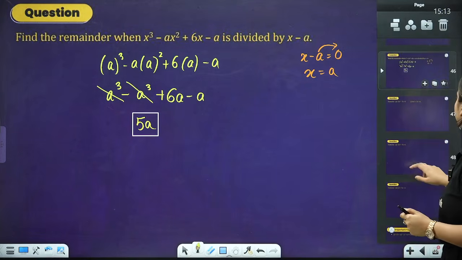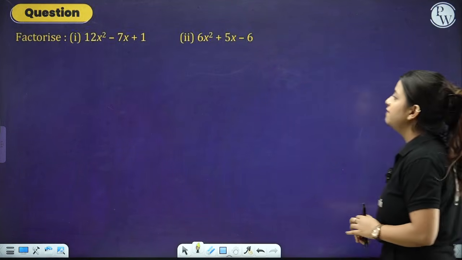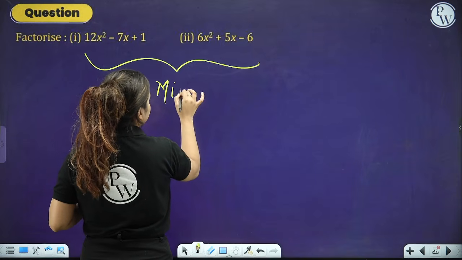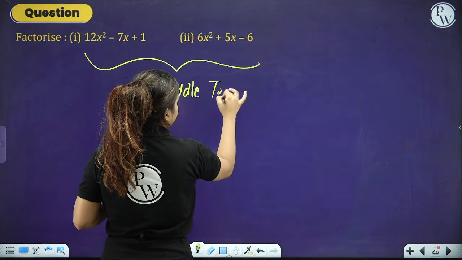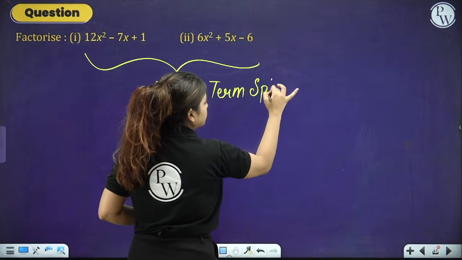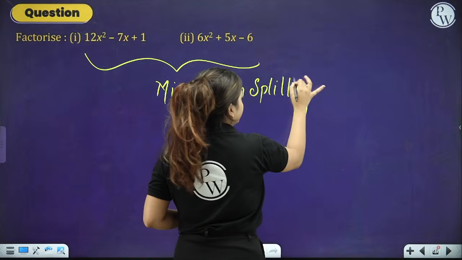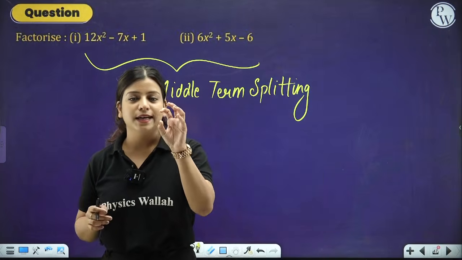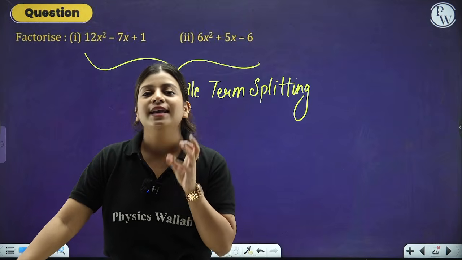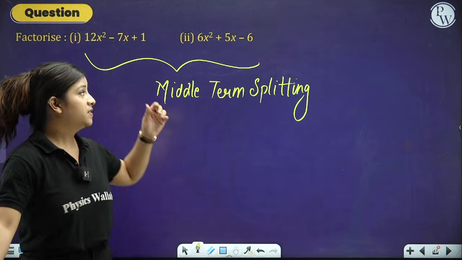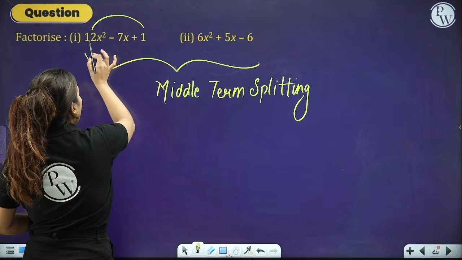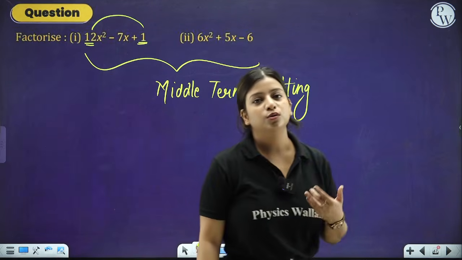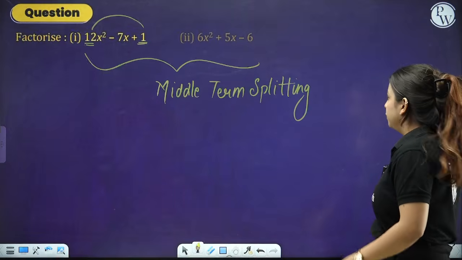Now let's move forward to the next part, that is the factorization. This factorization is nothing but just the middle term splitting that you have done in class 8. So middle term splitting, right? Now what is middle term splitting, people? To break the central term, right? To split the center term into such two parts so that the addition or subtraction of those two parts gives us the middle term, and the multiplication of your coefficient of x square and constant term should be equivalent to the multiplication of those two terms. Let's see how we do it.